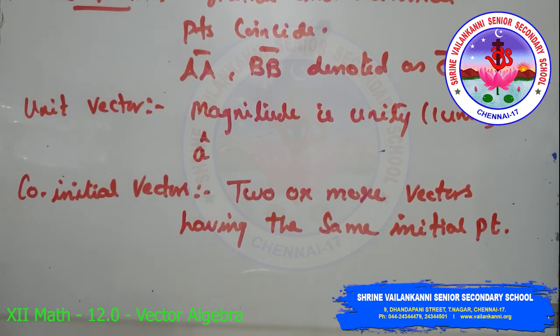Next one is co-initial vectors. Two or more vectors having the same initial point are called co-initial vectors. Next one is collinear vectors. Two or more vectors are said to be collinear if they are parallel to the same line, irrespective of the magnitudes and direction.